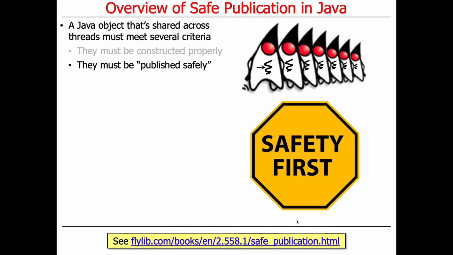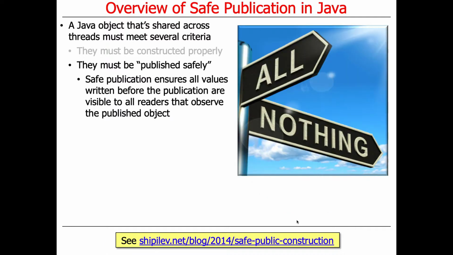And the second thing we have to do is make sure that objects are published safely. So what the heck does that mean? What safe publication means is that all the values in an object must be written out in such a way that any other threads will have all the object's state when they go to read the elements of that object.